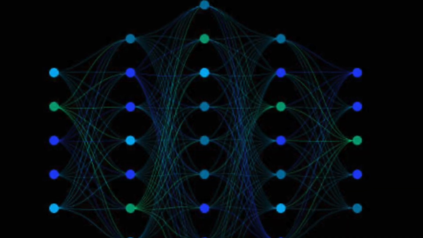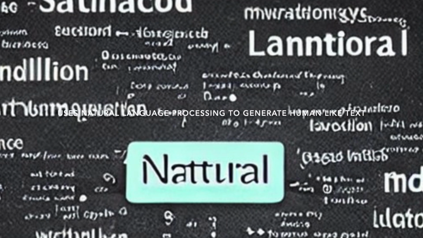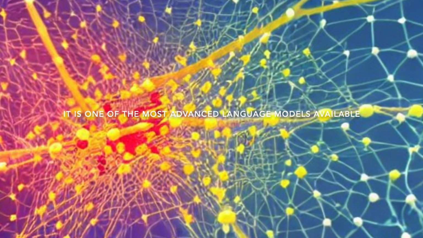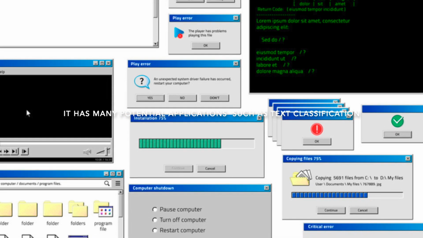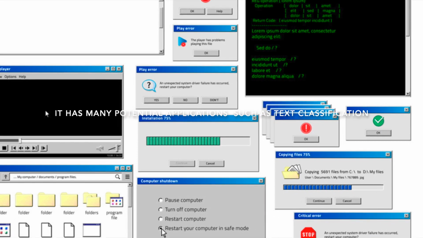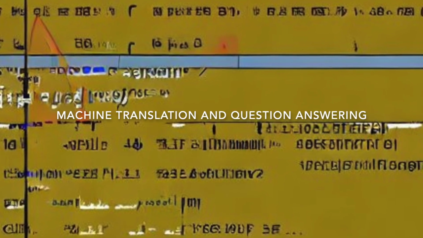How OpenAI ChatGPT works. GPT is a powerful deep learning model that uses natural language processing to generate human-like text. It is one of the most advanced language models available, and it has many potential applications, such as text classification, machine translation, and question answering.